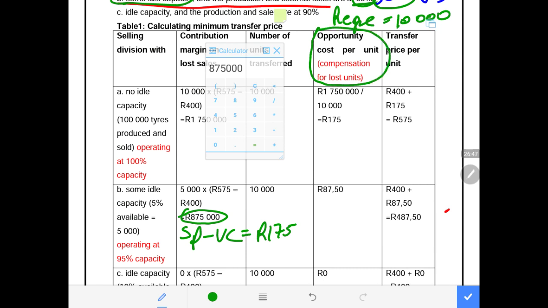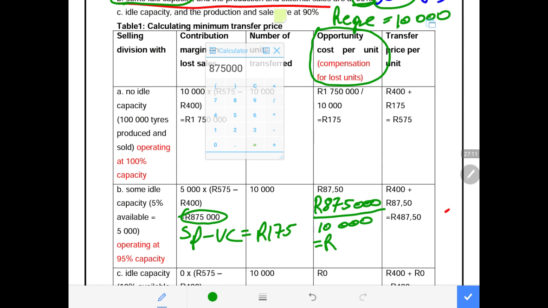Now we need to calculate the opportunity cost. How to calculate opportunity cost? You take the total contribution on lost sales, which is 875,000, and divide this by 10,000. Remember, 10,000 is the number of units that will be transferred.